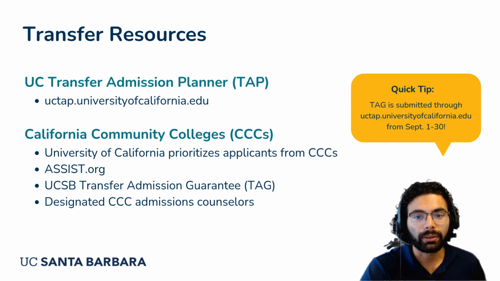The transfer admissions guarantee is only open to students transferring from California Community Colleges, and California Community College students can take advantage of designated UC admissions counselors. Quick tip: TAG is submitted through uctap.universityofcalifornia.edu from September 1st to September 30th.